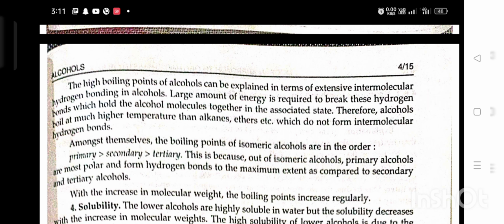Therefore, alcohol molecules boil at a much higher temperature than alkanes and ethers, etc., which do not form intermolecular hydrogen bonding. Among themselves, the boiling points of isomeric alcohols are ordered primary, secondary, tertiary. This is because, out of isomeric alcohols, primary alcohols are the most polar and form hydrogen bonding to the maximum extent as compared to secondary and tertiary. With increase in molecular weight, the boiling point increases regularly.